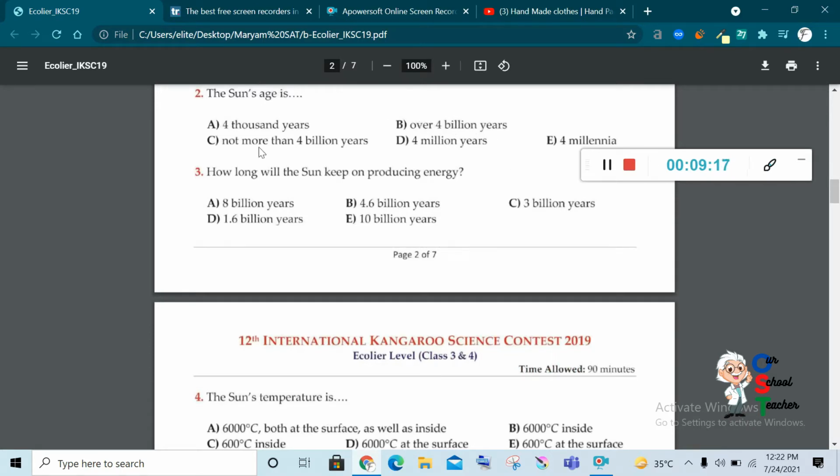Okay. How long will the Sun keep on producing energy? I think 3 billion years. You can see it in the para as well. Of 3 billion years.